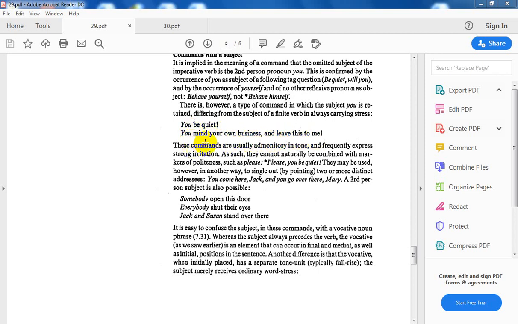So these commands are usually admonitory in tone, and frequently they express strong irritation. Please pay more attention to this one. If you have a command with the subject you in particular, it means they express strong irritation. As such, they cannot naturally be combined with markers of politeness.